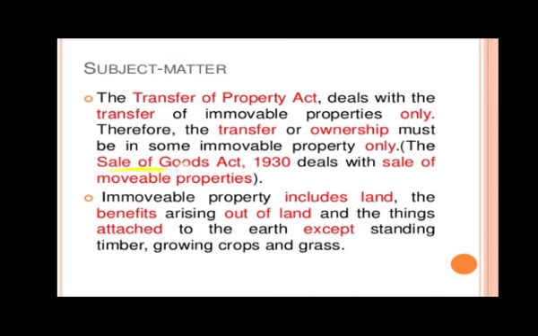The Sale of Goods Act deals with sale of movable property. So, for example, there's some car. For selling a car, you have to apply the Sale of Goods Act. While for selling a home, which is immovable property, you have to apply the Transfer of Property Act. This should be absolutely clear by now. Immovable property includes land, the benefits arising out of land, and the things attached to the earth, except standing timber, growing crops and grass. Just a repetition of what we have studied previously.